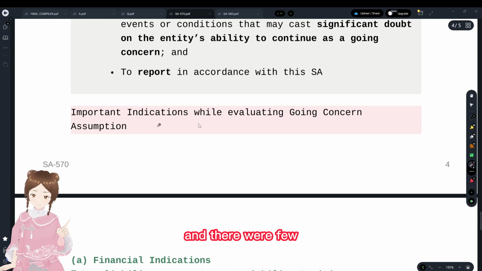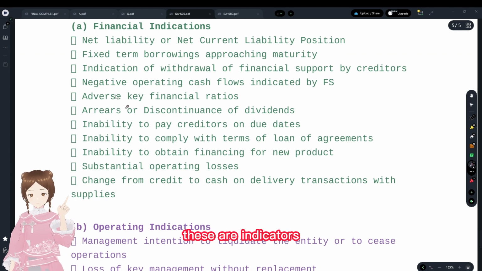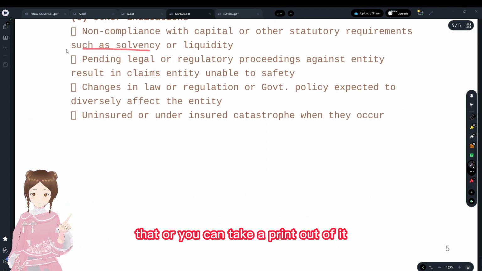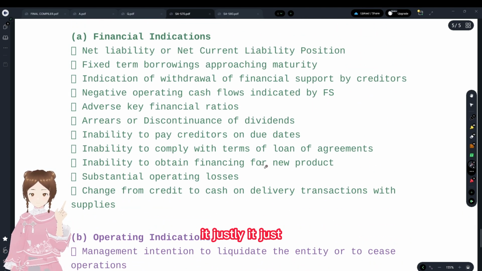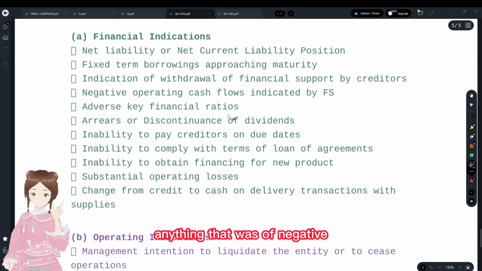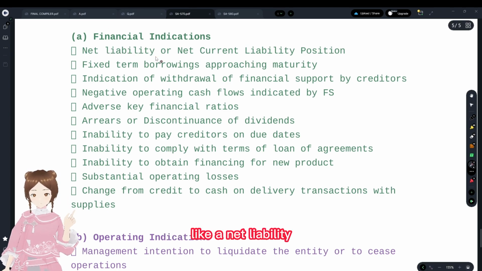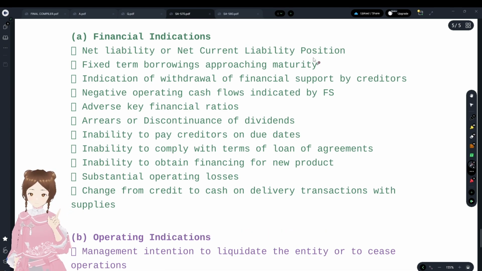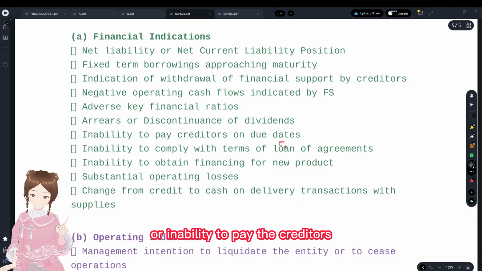And there were a few indications with regards to the going concern assumption. These indicators you could read, or you can take a printout, and it was available on Telegram. Anything negative in the financial statements, like a net liability or net current liabilities position, or inability to pay the creditors.